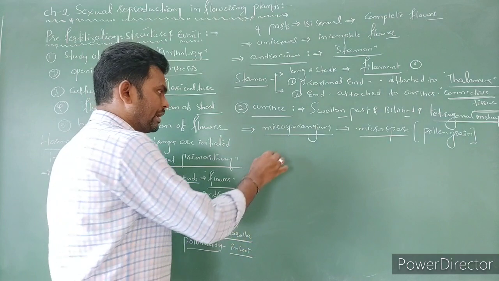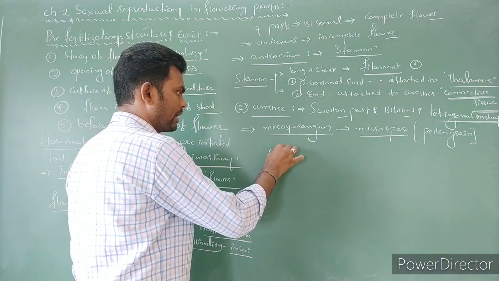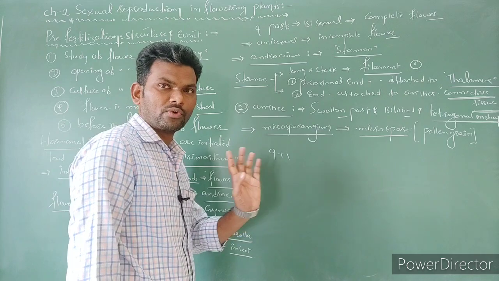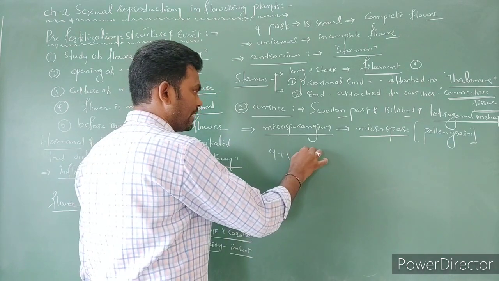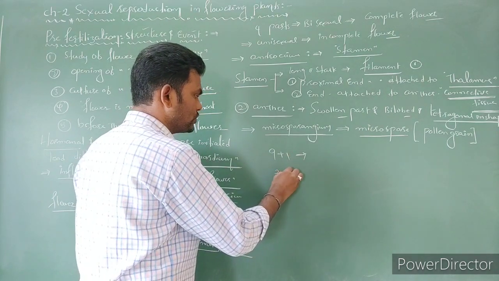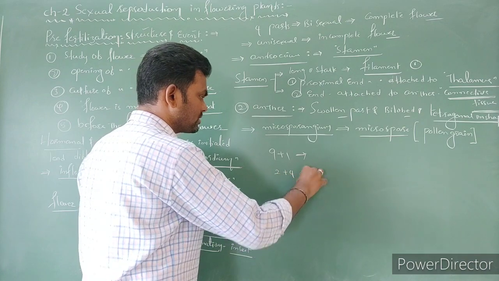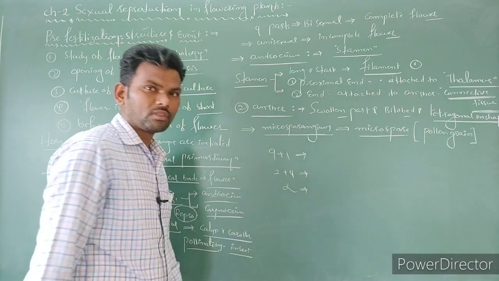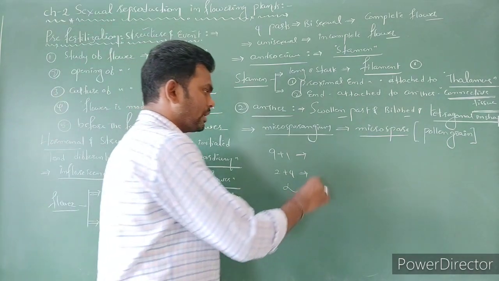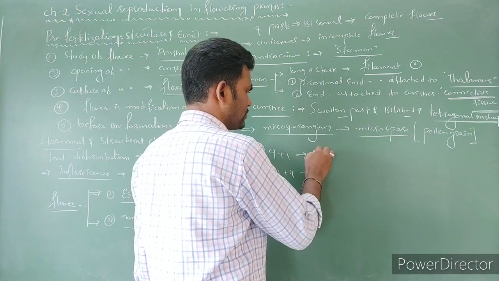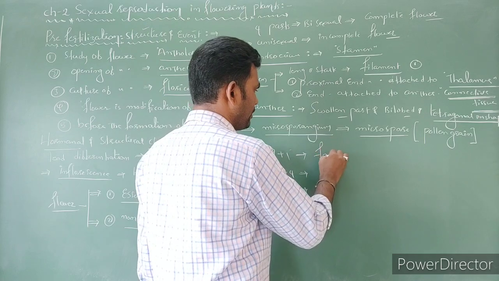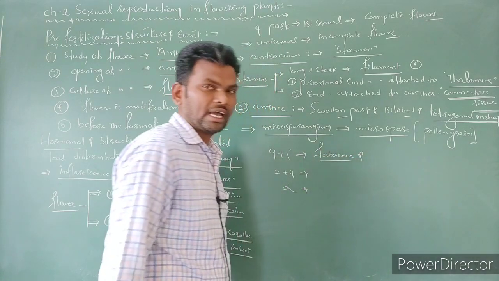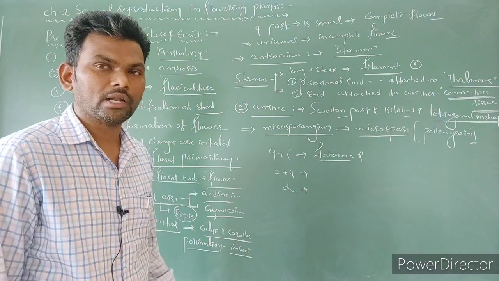For example, 9 plus 1 arrangement of the stamens means the total number of stamens is only 10. There are also 2 plus 4 arrangements and an infinity of stamens. The 9 plus 1 anthers we can notice in the Fabaceae family, like Dolichos lablab, beans and garden pea plants.